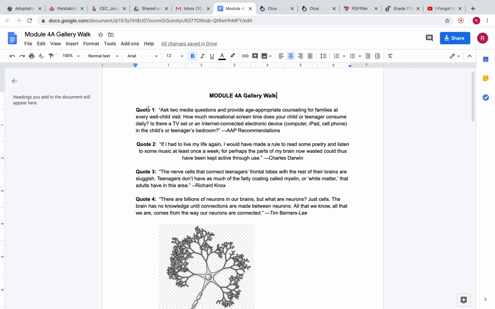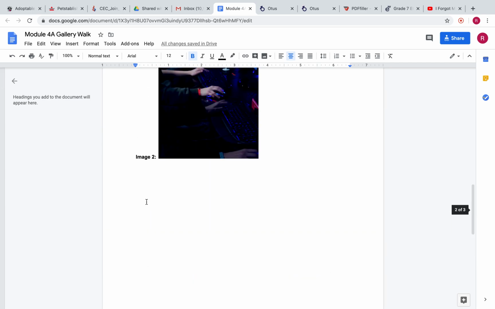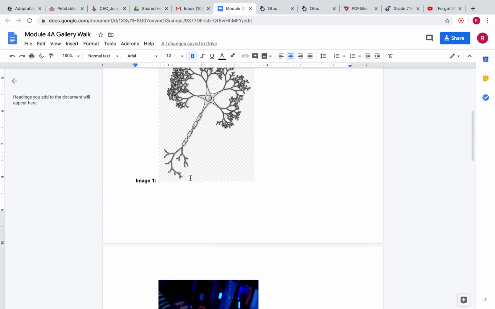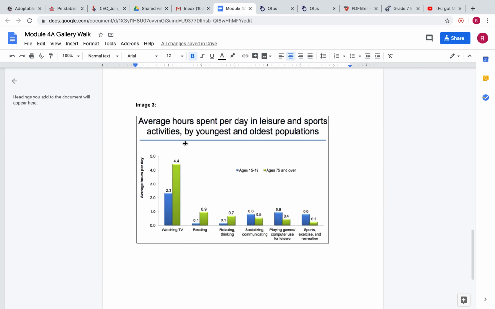Now, on this document, you're going to have 4 quotes and 3 images. Image 1, image 2, and here's image 3. I'm just going to explain what this graph is. The name of it is Average Hours Spent Per Day in Leisure and Sports Activities by Youngest and Oldest Population. So by leisure, we mean things that you do for fun in your free time.